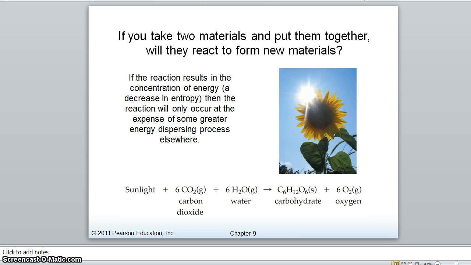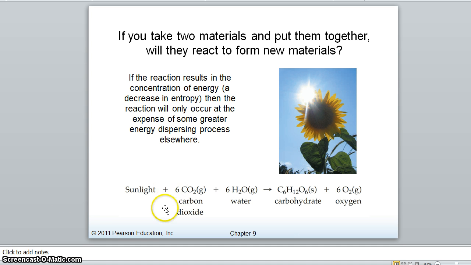So if the reaction results in the concentration of energy, which is a decrease in entropy, then the reaction will only occur at the expense of some greater energy dispersing process elsewhere. So sometimes if there's one small thing that will result in the concentration of energy, but the next reaction will be an even greater dispersal of energy, then the reaction will go ahead and happen.